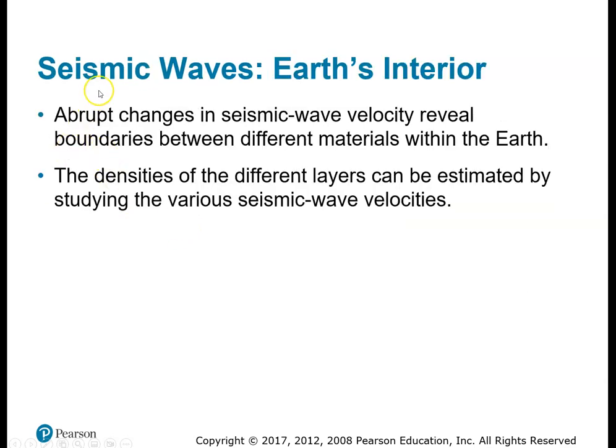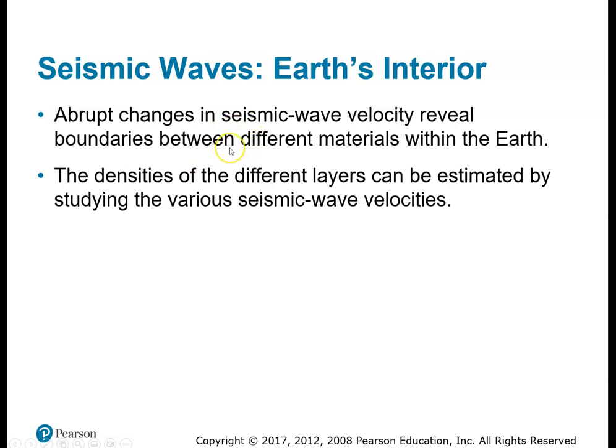All right, let's see. Abrupt changes in seismic wave velocity reveal boundaries. Okay, so people started studying this right at the turn of the century. If you read the textbook, and I hope you are all reading the textbook, they talk about various people. Most of those people, we're not going to have to remember their names or anything like that. This is not a history lesson.